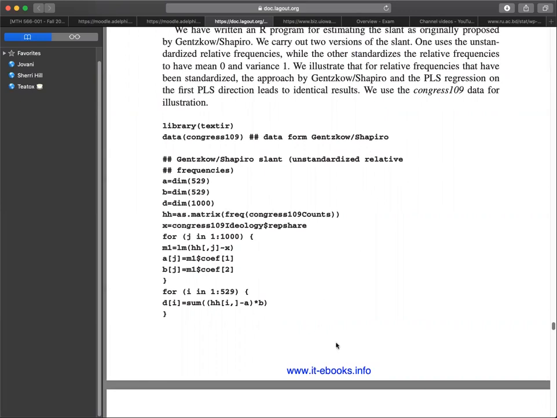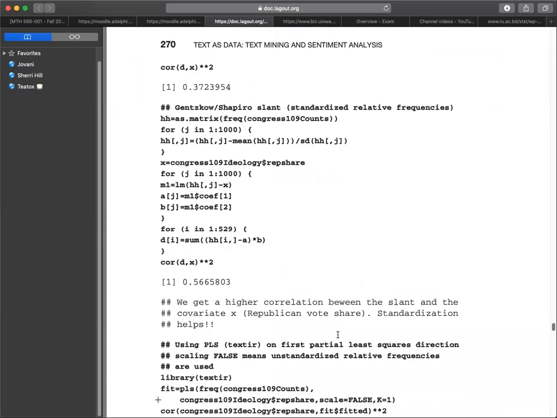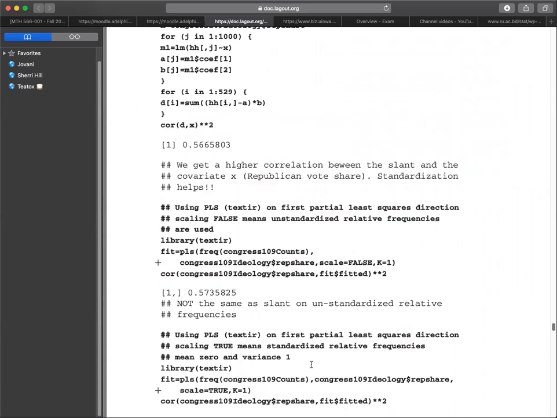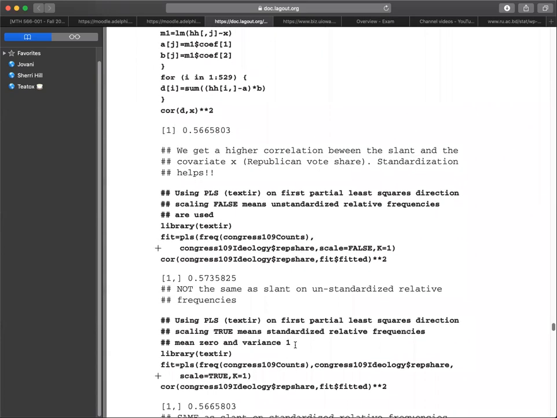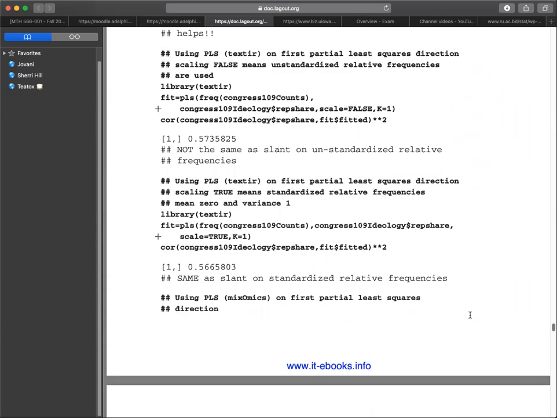So we'll code it again, and now we will use the slant. So we get a higher correlation between the slant and the covariate x, the Republican vote share. Standardization helps because we have 0.5666. Using PLS on the first partial least squares direction, scaling false means unstandardized relative frequencies are used. And we get 0.574, not the same as the slant on unstandardized relative frequencies.